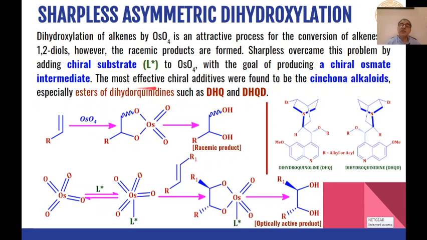The most effective chiral ligands which are used are from cinchona alkaloids, and these are esters of dihydroquinine. So this is dihydroquinine ester, and this is dihydroquinidine ester, and both of these esters act differently.